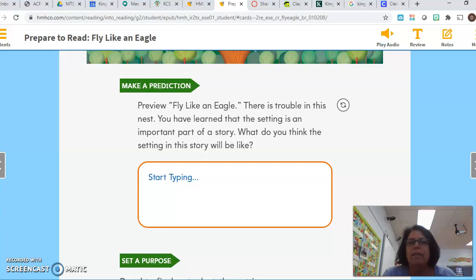And it also says, there is trouble in this nest. You have learned that the setting is an important part of a story. So what do you think the setting in this story will be? Take a minute and write that on page 62.